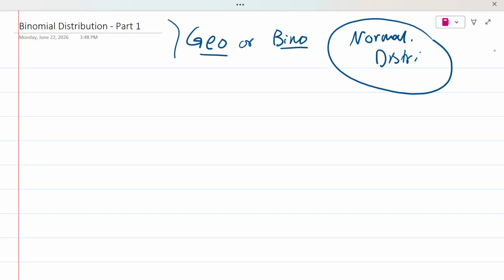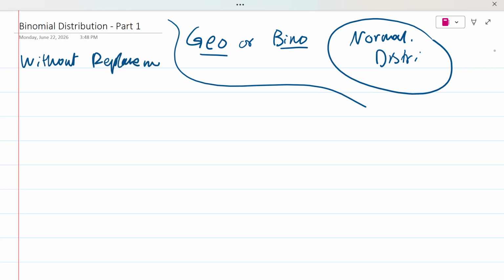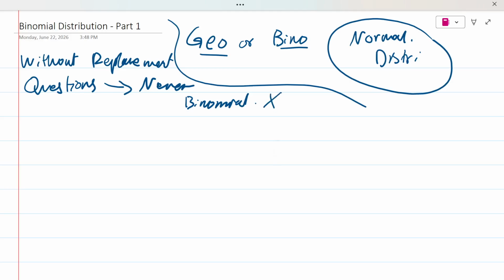Now look, Bismillah, we have already talked about the without replacement questions. So remember one thing. Every time you see without replacement questions, these are never binomial. They can be anything, they can be the Poisson distribution. I think there is one in S2 or whatever it may be. It can be anything, but a without replacement question is never ever going to be a binomial distribution. That is one thing.